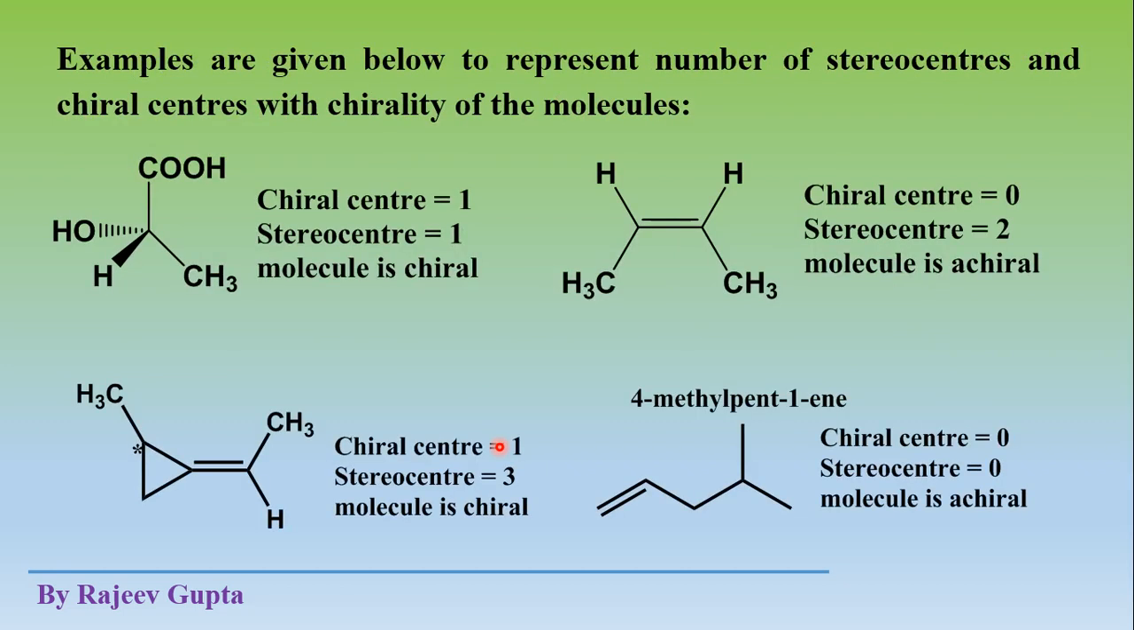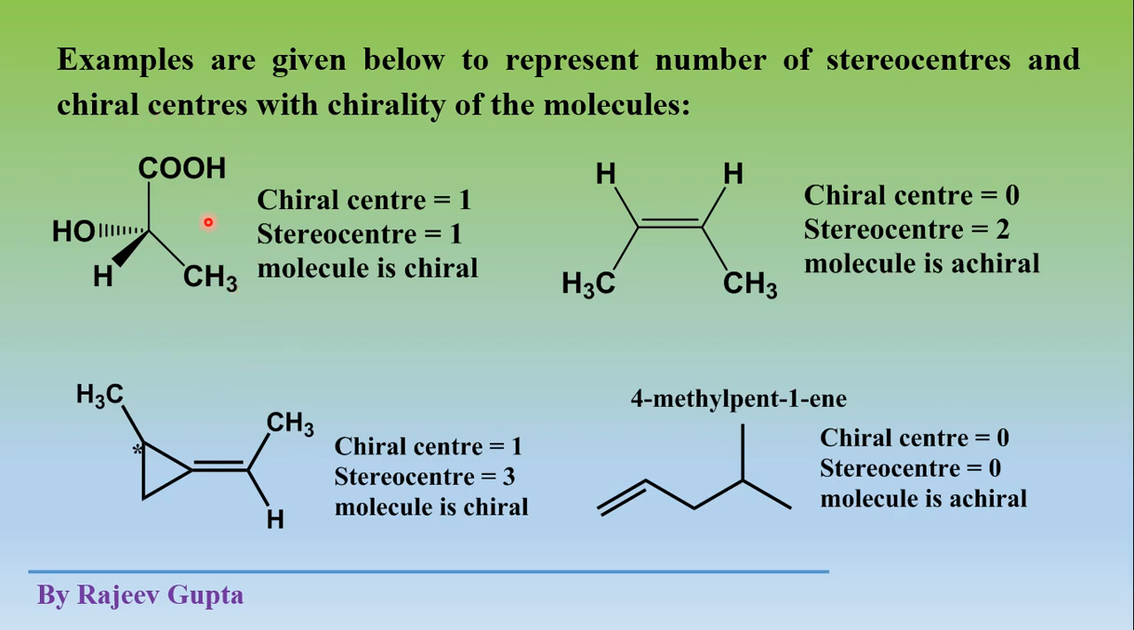Now let's take some examples to see which site is stereogenic, which site is chirogenic, and whether the molecule is chiral or achiral. To see the chirality of a molecule, we always consider symmetry criteria, where we check for a plane of symmetry or center of symmetry in that molecule. So the first example is